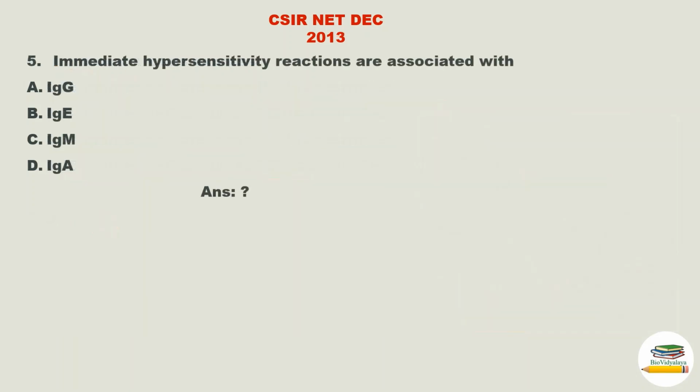This is a question from CSIR NET December 2013. Question is, immediate hypersensitivity reactions are associated with option A, IgG, option B, IgE, option C, IgM, option D, IgA. Just now we discussed immediate hypersensitivity reaction. I think there is no need to explain it again. Immediate hypersensitivity reaction is an IgE mediated hypersensitivity reaction. So the answer is option B, IgE.